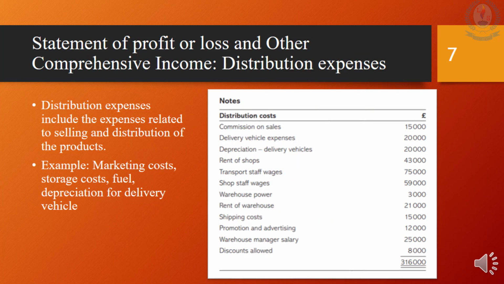Next, we will move to the expenses. Children, all the expenses we have are categorized into 3 types. In this slide, we will look at the distribution costs. The distribution cost will include the expenses which have been incurred related to selling and distribution of a product. This may include expenses such as depreciation on delivery vehicles, marketing costs, storage costs.